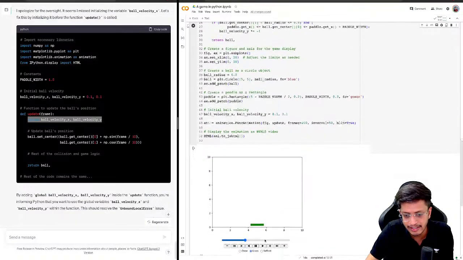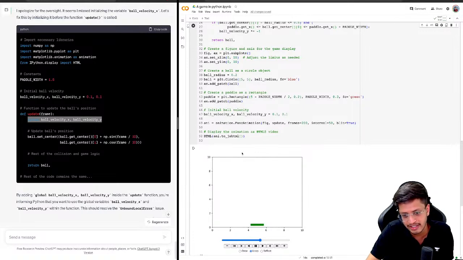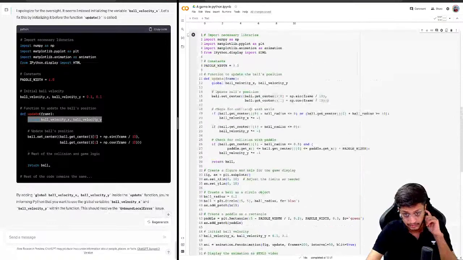First thing, it looks like the ball's center is actually taking a quarter circle. The sine cos function is fine, but the main issue is that we are not actually using velocity right now.